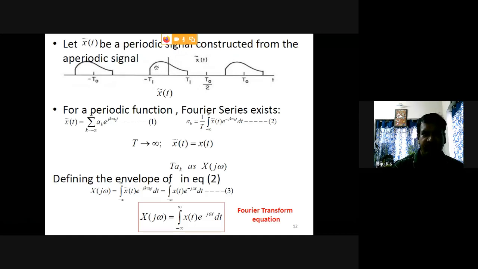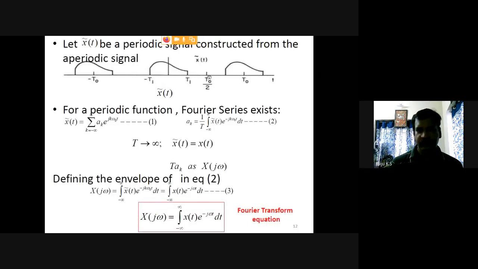The same signal from minus t1 to t1 is repeating on the right hand side as well as the left hand side. So now x tilde t is considered as periodic in nature.